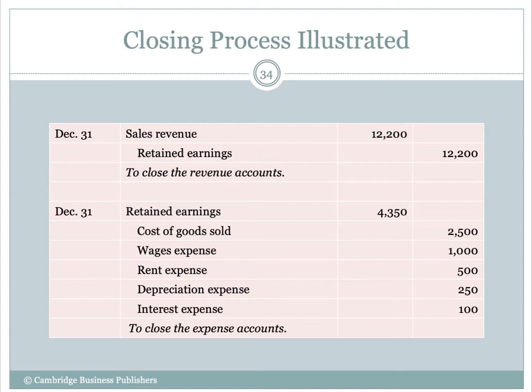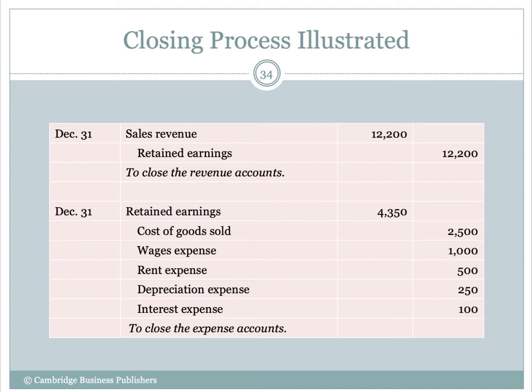Well, let's think about why that makes sense, right? How do I increase retained earnings? With a credit. How do I decrease retained earnings? With a debit. So expenses actually decrease retained earnings, okay?